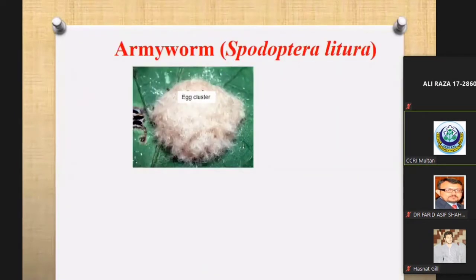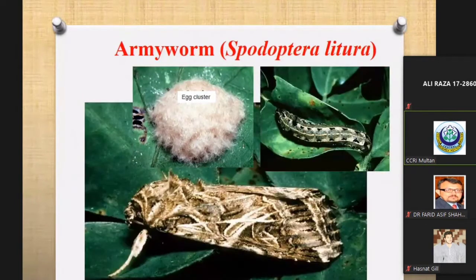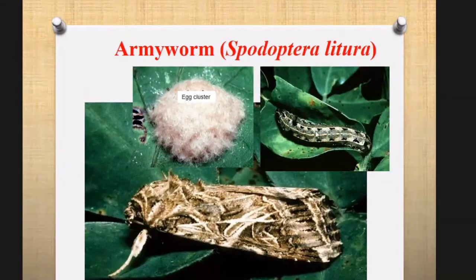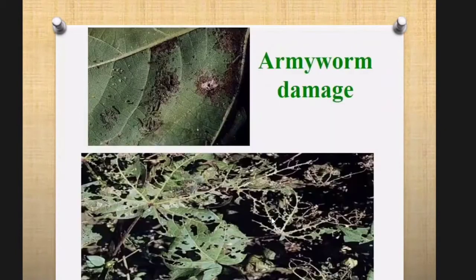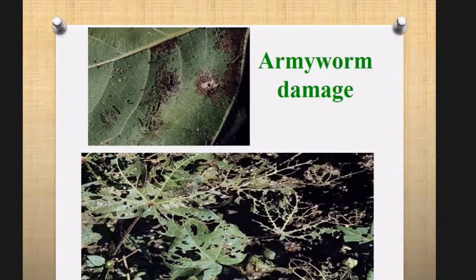But the armyworm and the pink bollworm are the major pests these days. These are the eggs of the armyworm, larvae, and the adult of the armyworm. Armyworm larvae chew the leaves in the form of clusters, so it is named armyworm.